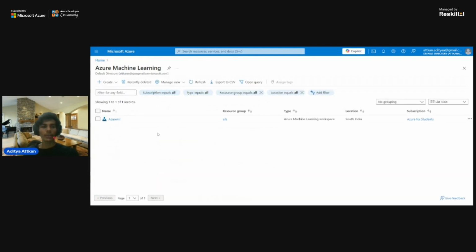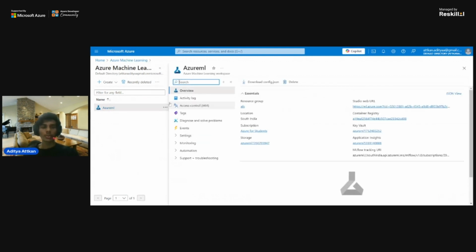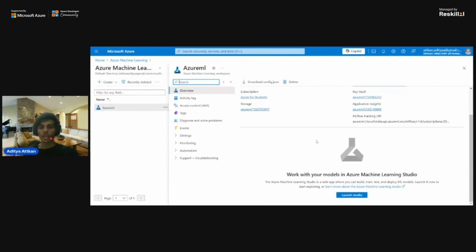So I've created one, and I can go and select that. This will take a few minutes to create your workspace. I will shift over to my workspace, and now you can see that whenever the workspace is ready, you can click on Launch Studio. I will just share my other screen.